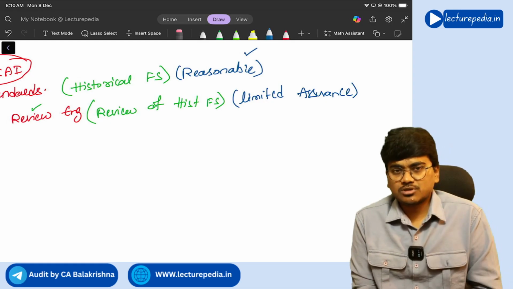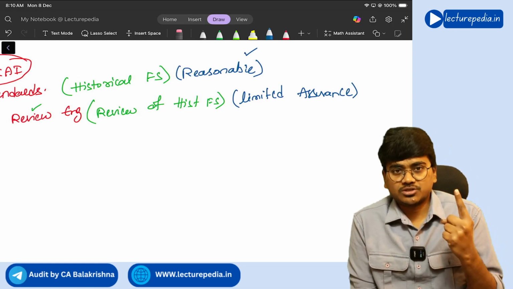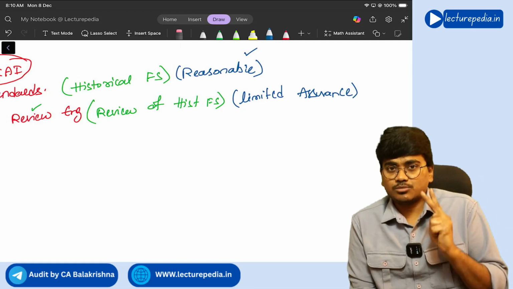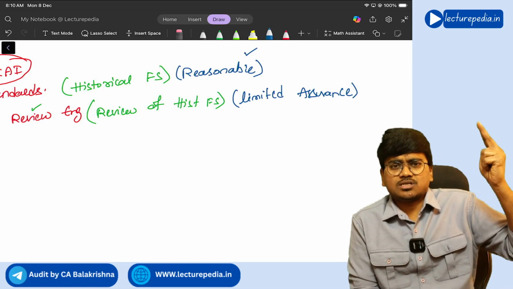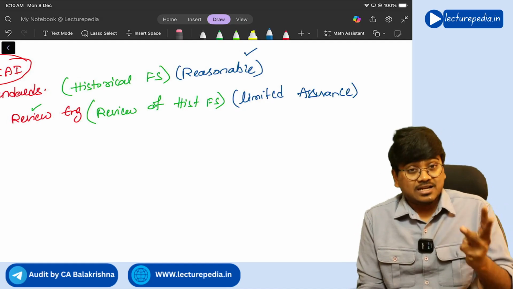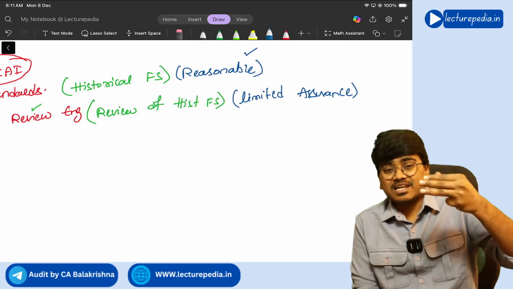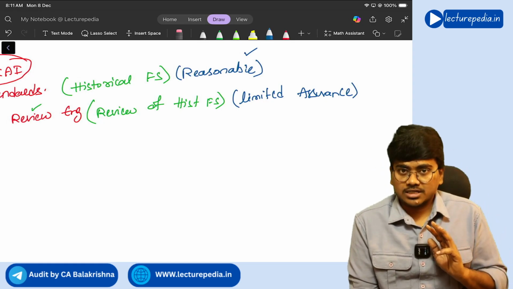So there are three types of assurances. Firstly, absolute assurance, which means 100% assurance. Next, reasonable assurance, which means a high level of assurance but not absolute assurance. Next, limited assurance, which is lesser than reasonable assurance.